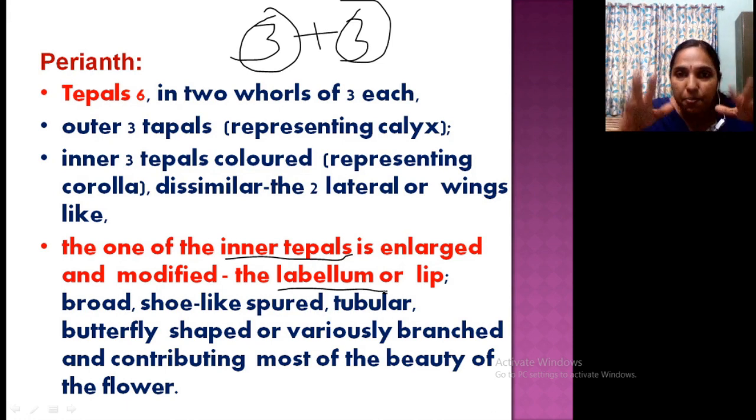Clear? It may be different shape, different color in different orchids. So orchid is easily differentiated by looking into the labellum, nature of labellum. This is the most attractive part of an orchid flower. Clear? So this may be broad, shoe-like, spur-like, tubular, butterfly-shaped, or variously branched likewise. So this gives the beauty for orchid flower.